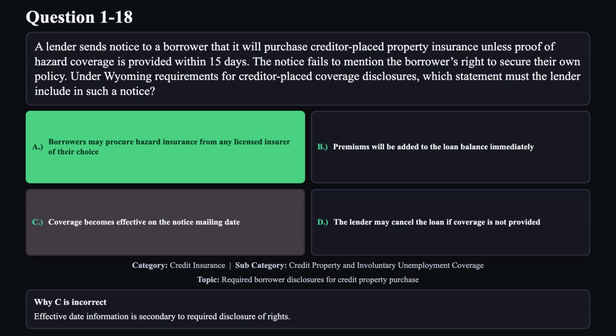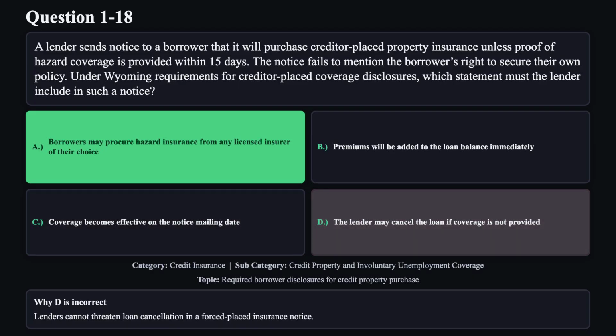Reason C is not correct. Effective date information is secondary to required disclosure of rights. Reason D is not correct. Lenders cannot threaten loan cancellation in a forced-placed insurance notice.